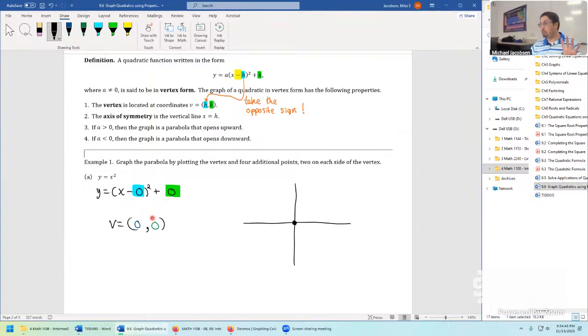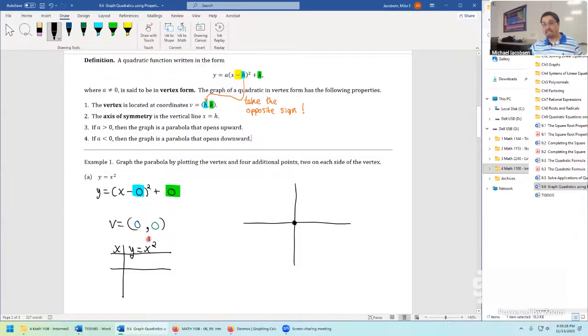We need 4 additional points. But one thing we can also do is make a prediction. The leading coefficient here is a positive 1 times x minus 0 squared. So our graph should be opening upwards. That's what should be happening on this one. To get the 2 additional points, we can just use the ordinary point plotting method. Pick an x value, then pick a y value. Y is determined by x because y is always equal to, I'll write the simpler version, x squared. And we already know if you plug in 0 here, you get 0 here for x, and 0 squared is still 0. So we want different values than the 0 here.